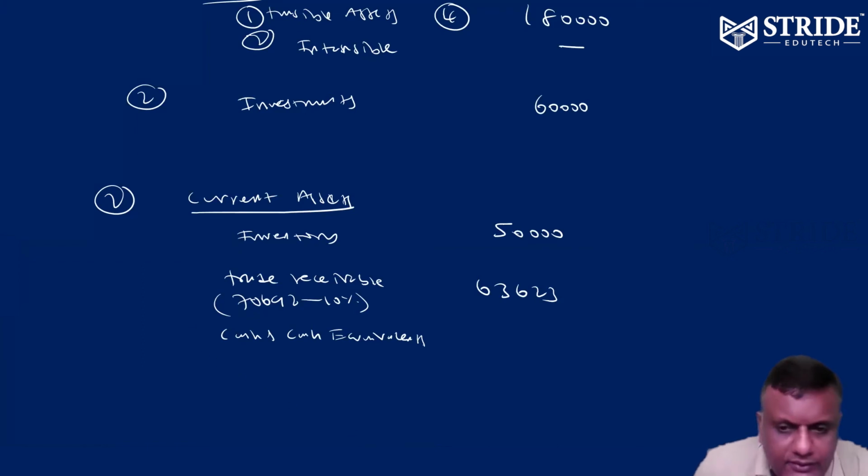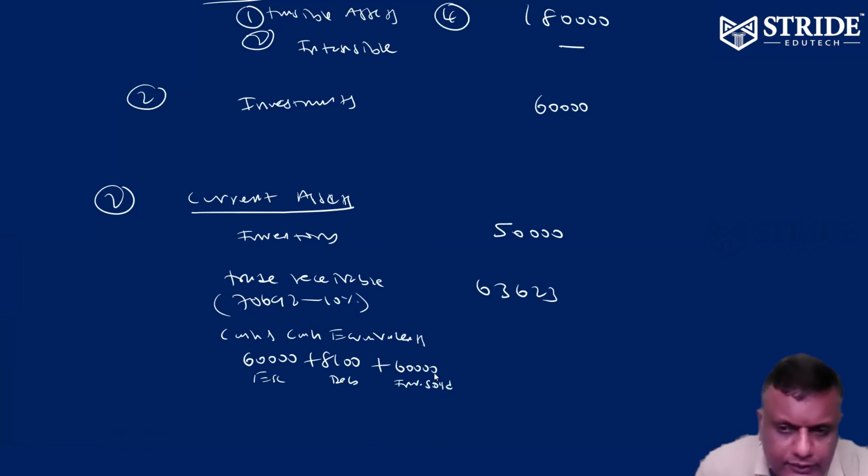Equity share capital we raised 60,000, and debenture we raised 8,100. Money comes in. Investment sold, 60,000 comes in.